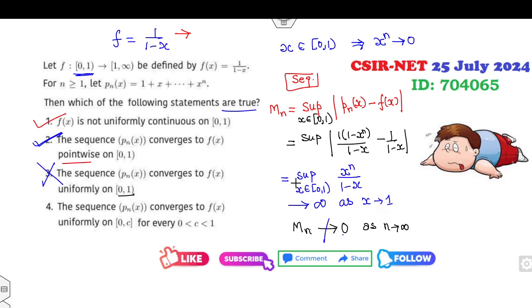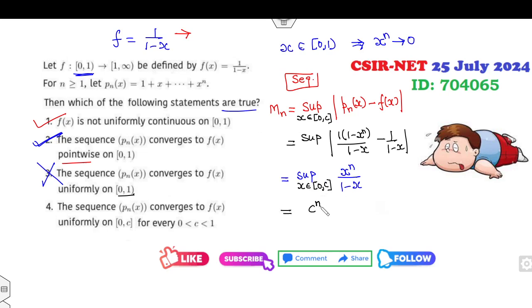Look at the last option. In the last option again they are talking about uniform convergence. The only case is [0,c]. So it is talking about [0,c], and the value of c lies in the open interval (0,1). So c can never go to 1.